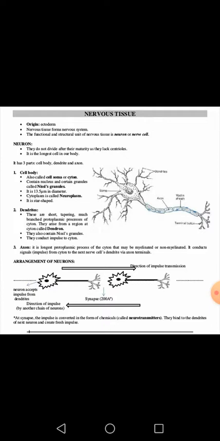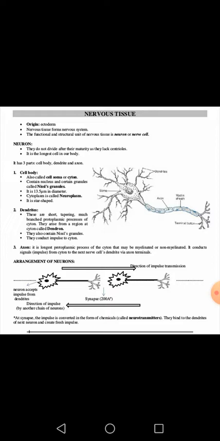Now, nervous tissue forms the nervous system, which is a very important system of our body. It helps us to detect any kind of stimuli and to give a response against it. So this nervous system develops from this kind of tissue, meaning nervous tissue forms the nervous system.